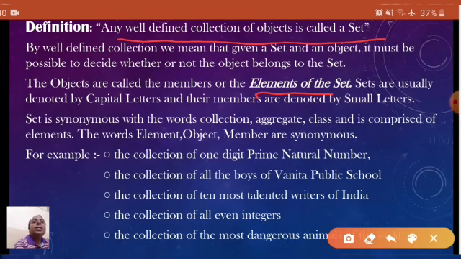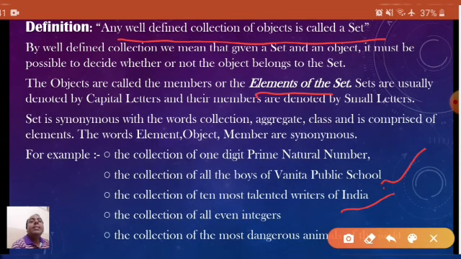For example, now let us see what we have discussed here with the help of certain examples. The collection of one-digit prime natural numbers. The collection of all boys of Vanita Public School. The collection of 10 most talented writers of India. The collection of all even integers. The collection of the most dangerous animals of the world. Now, which statement is an example of a set, or which statement is not an example of a set? Let us see the first one.